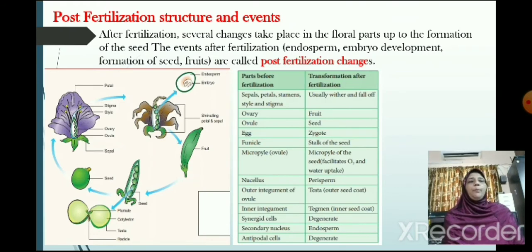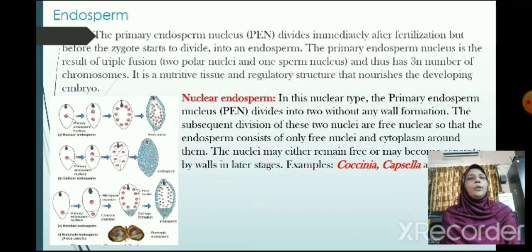The next one is the post-fertilization structures and events. After fertilization, several changes take place in the floral parts up to the formation of the seed. The events after fertilization are endosperm and embryo development, and formation of seed and fruits. They are known as the post-fertilization changes. In this picture, you can see the post-fertilization events, as well as in the tabular form, the parts before fertilization and their transformation after fertilization. The next one, we can move on to the endosperm.